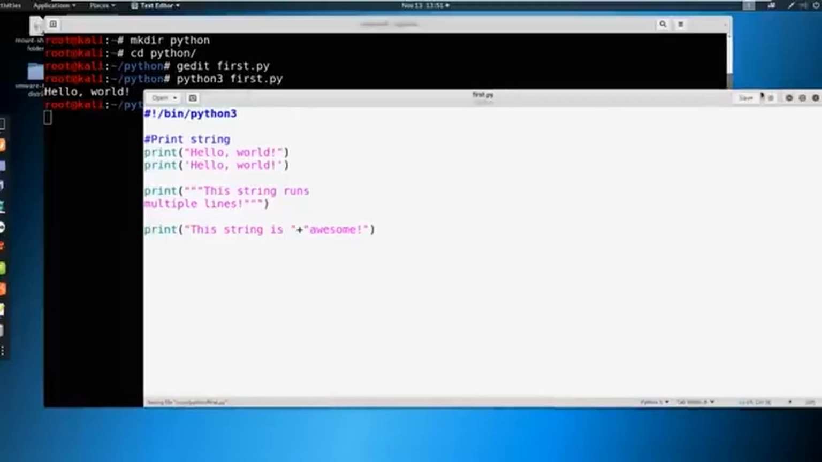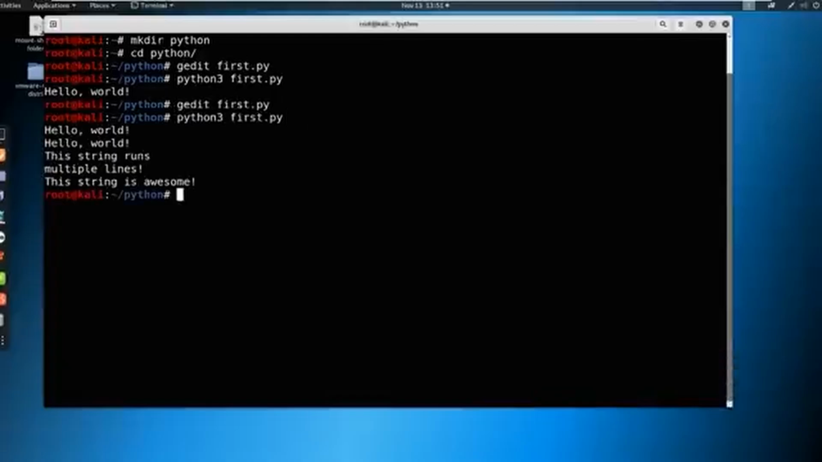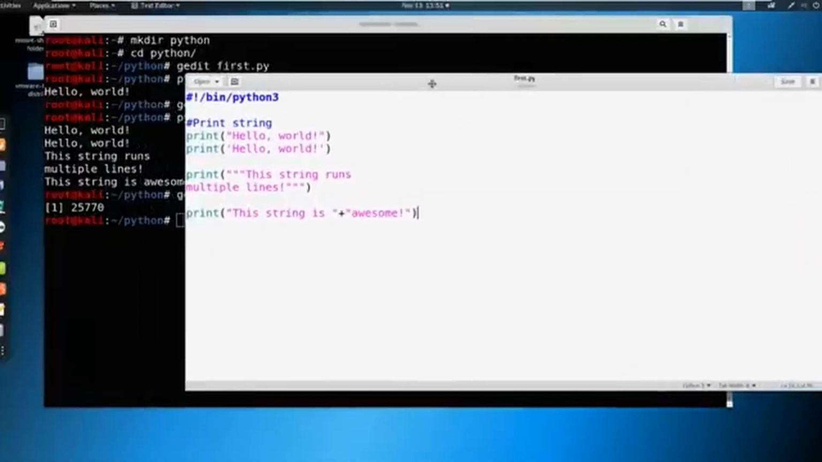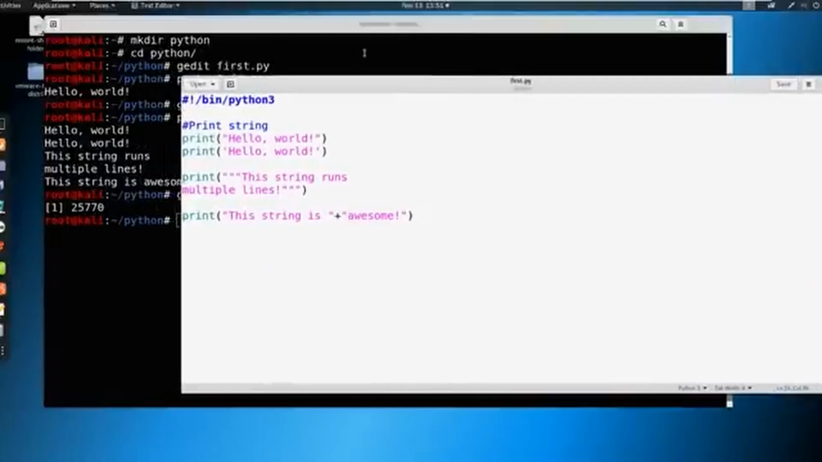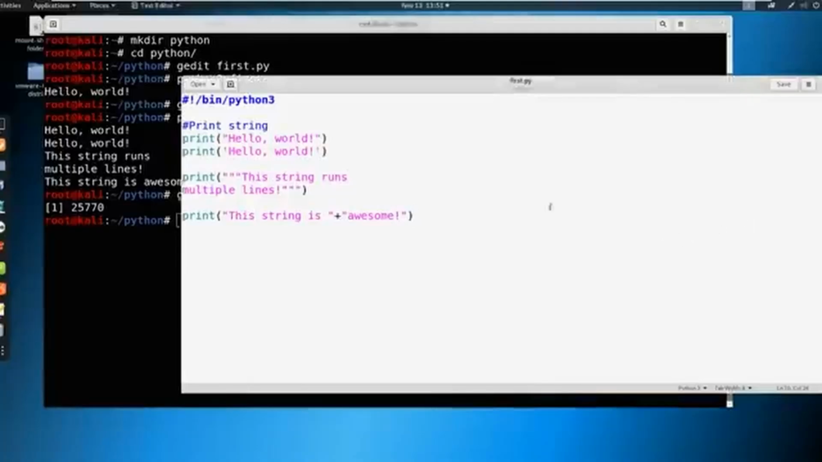So let's save this and run it. We're going to run python3 first.py, and everything looks as anticipated, right? I want to show you one thing. Let's tab up twice, and let's put an ampersand at the end of this. Watch what this does. Now we have access not only to our script here, but we can also run code as well. As long as we save this, we can run the code, and we don't have to keep exiting back and forth.